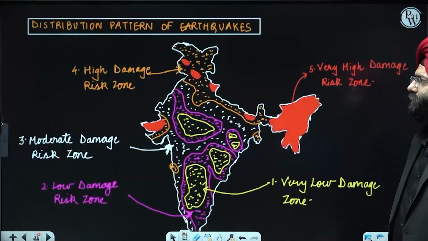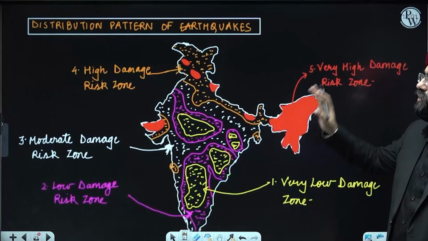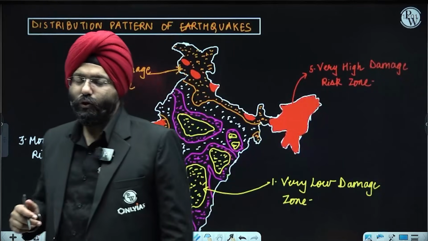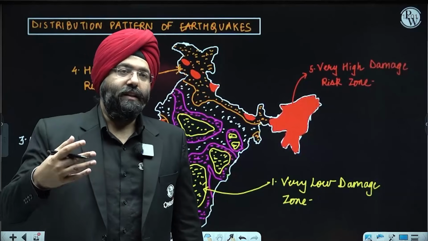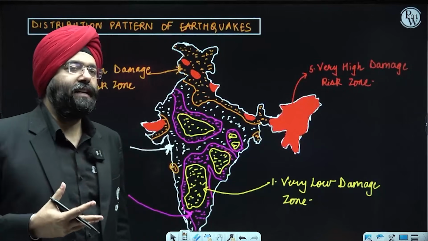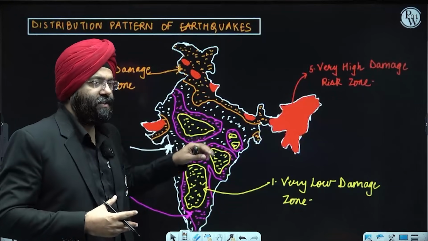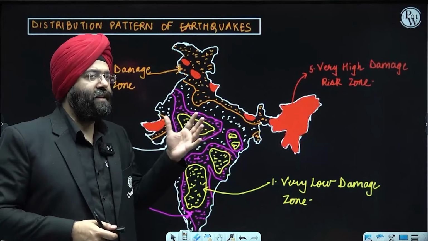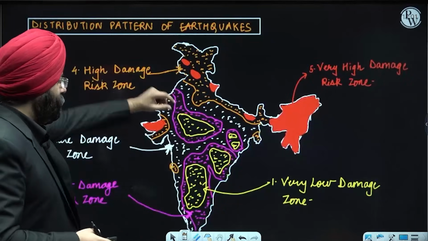Okay. Now comes the distribution pattern. See, I've drawn all this by hand. Again, it becomes important for you because you should have a brief idea, because you can be asked with respect to earthquake or demarcation of the zones, or with respect to the preliminary examination also.